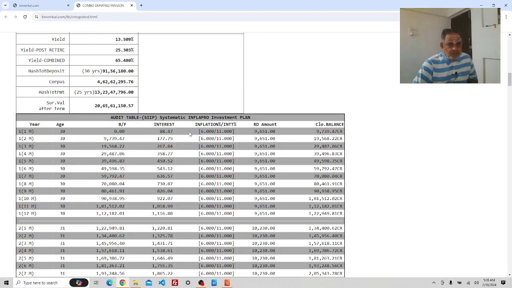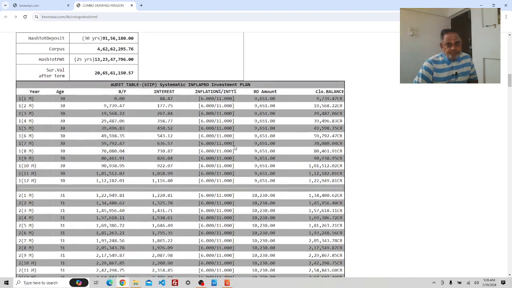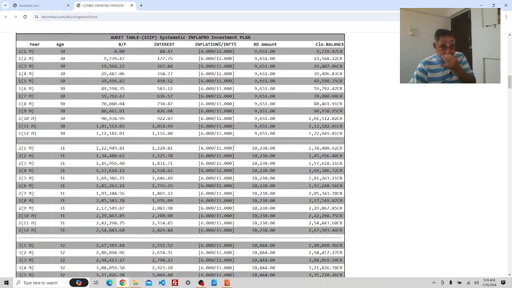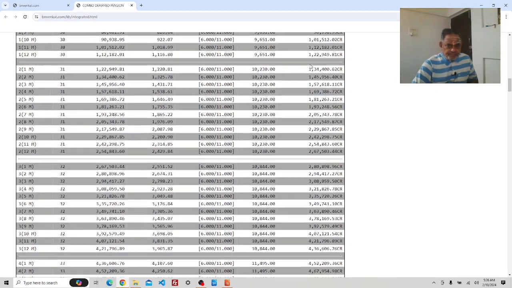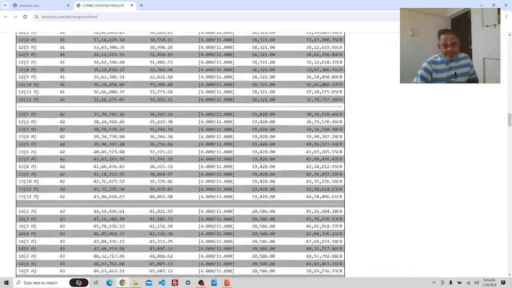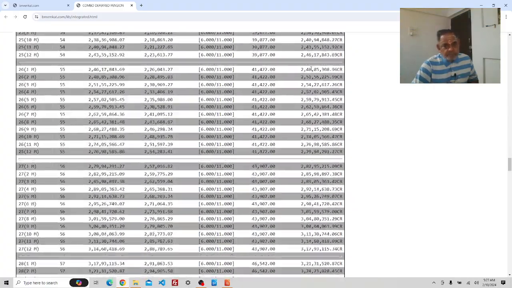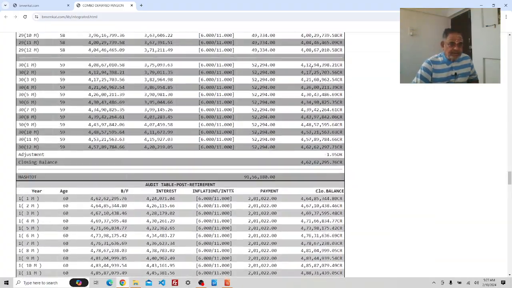The audit table is also shown here. See how the corpus is getting built up for 30 years.